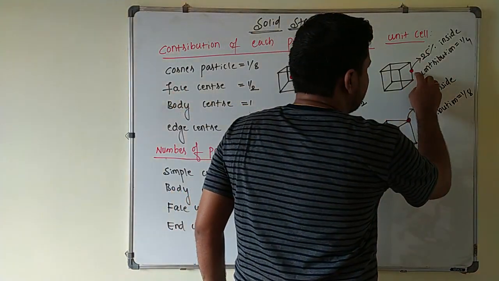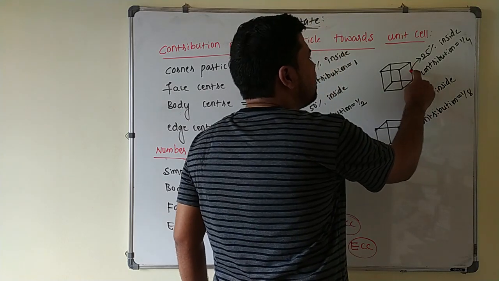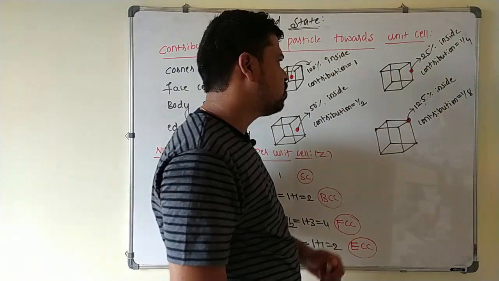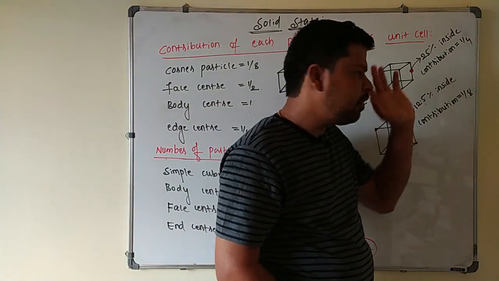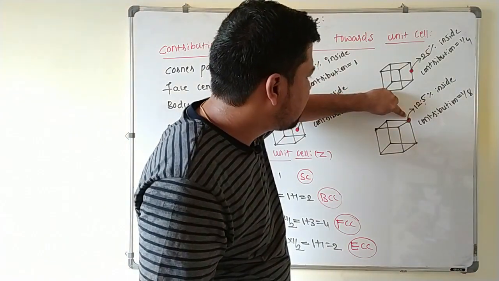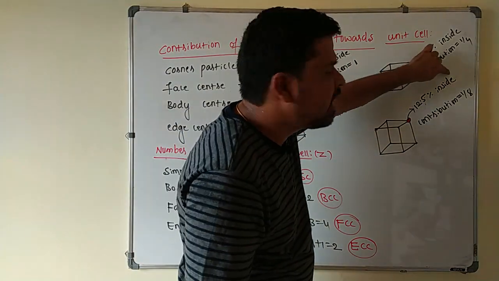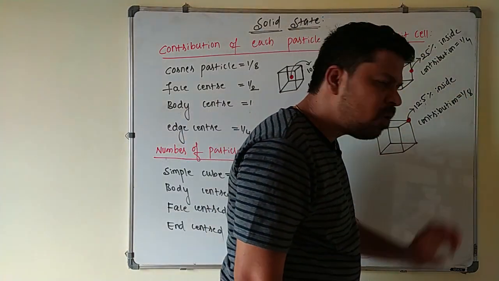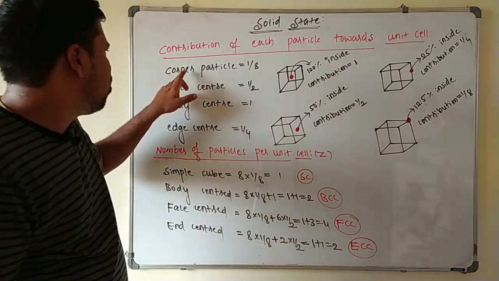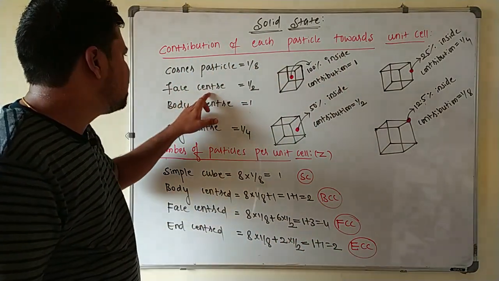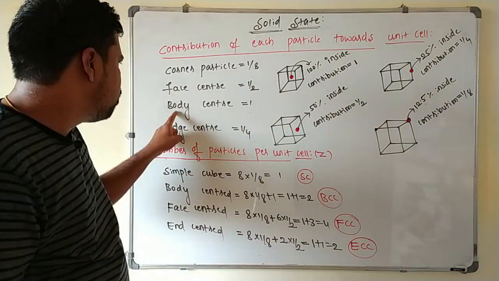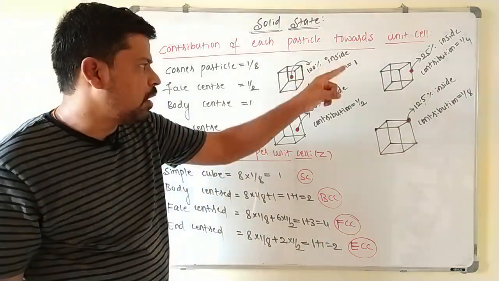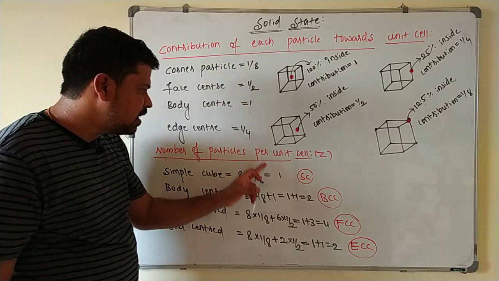Next, if you go for edge centered particle, the particle which is present at the center of the edge, only 25% of this particle is present inside the crystal here. So its contribution you have to take 1 by 4 here. Next, the particle which is present at the corner, only 12.5% is inside the unit cell here. So what happens? Its contribution will be equal to 1 by 8. So here we have written corner particle contribution is 1 by 8, face centered particle its contribution is 1 by 2, body centered particle contribution is 1, and edge centered particle its contribution is 1 by 4 here.